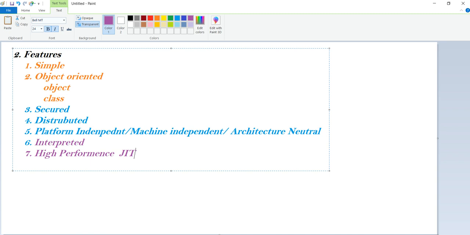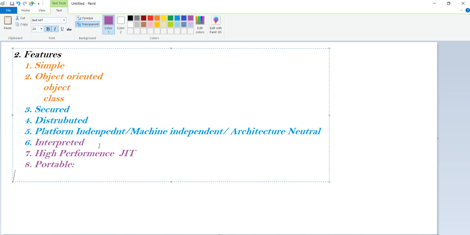While executing, JIT compiles the code so that it can be very, very fast.